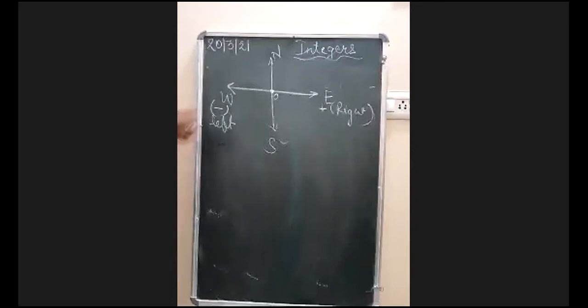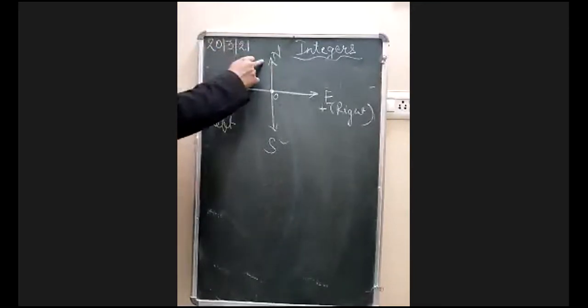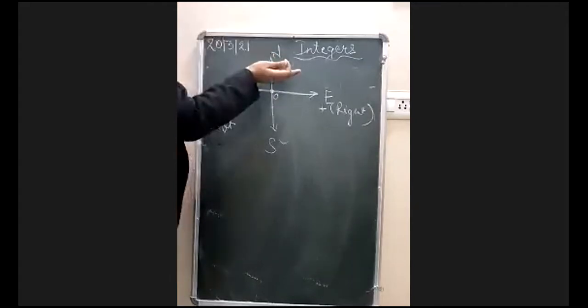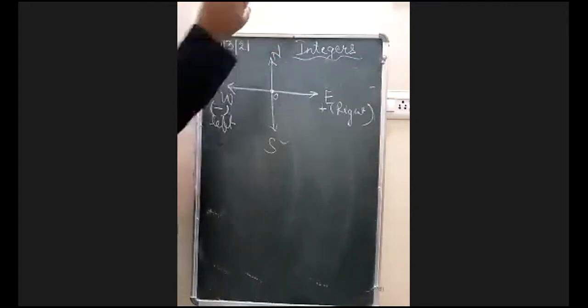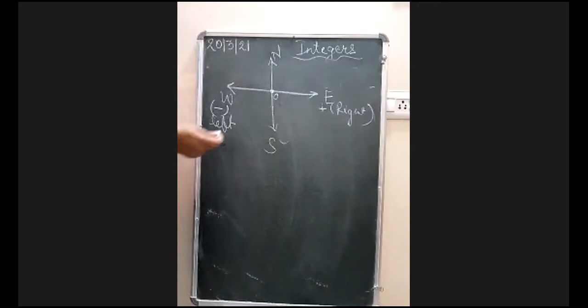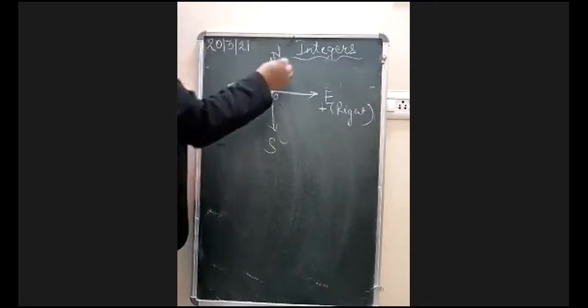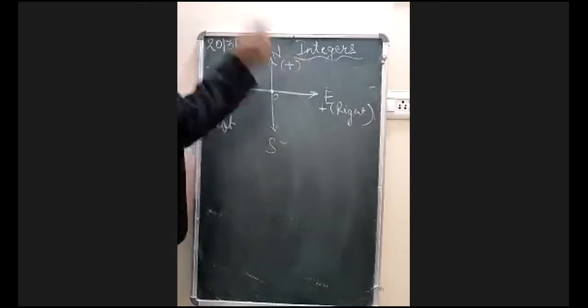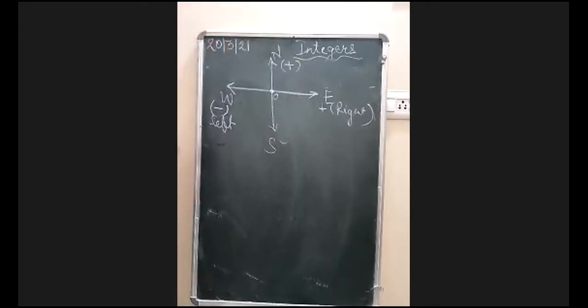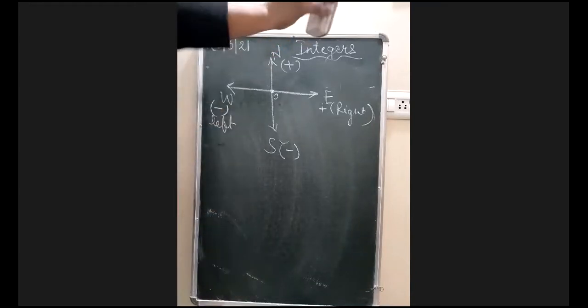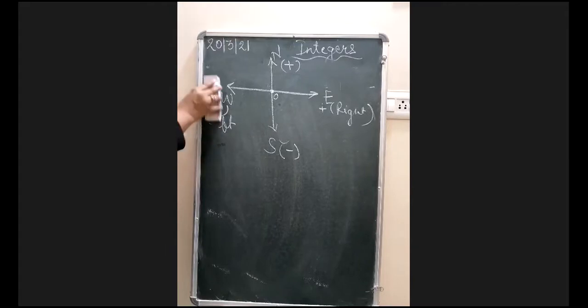If now you talk about north and south, the same thing goes here. North is showing up, and up means you are going up. And just now you also mentioned to me that ma'am, above you always take positive. So north will go in the positive direction, and south you will take in the negative direction. I hope it is clear now. Pragyan, have I answered your query, beta? Yes or no?